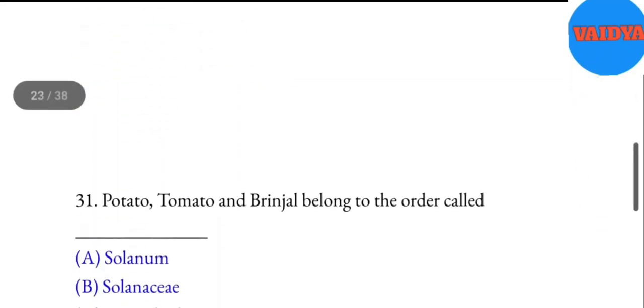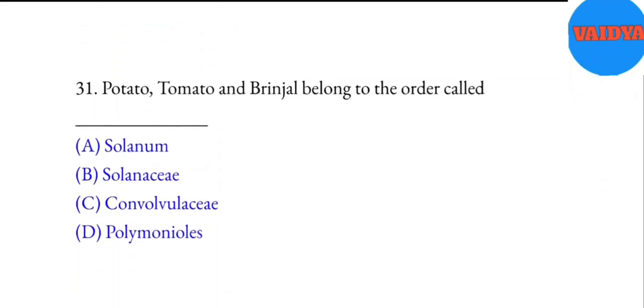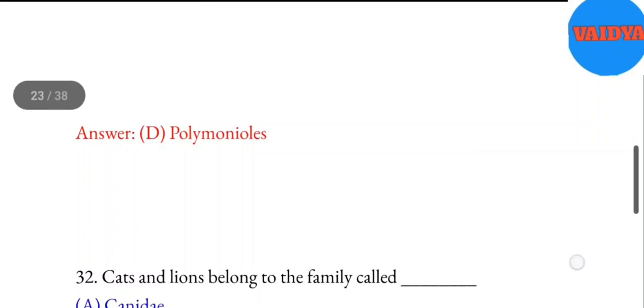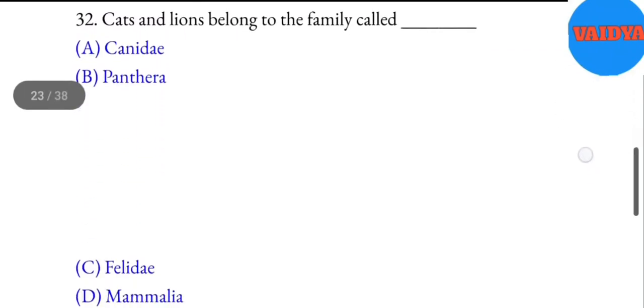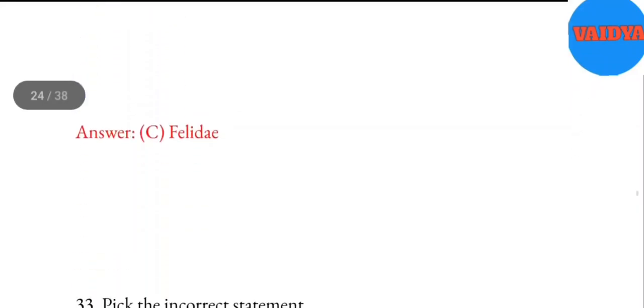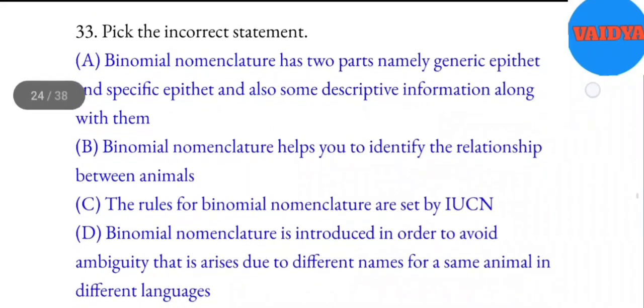31. Potato, tomato and brinjal belong to the order called blank. A. Solanum. B. Solanaceae. C. Convolvulaceae. D. Polemoniales. Answer: D. Polemoniales. 32. Cats and lions belong to the family called blank. A. Canidae. B. Panthera. C. Felidae. D. Mammalia. Answer: C. Felidae. 33. Pick the incorrect statement.